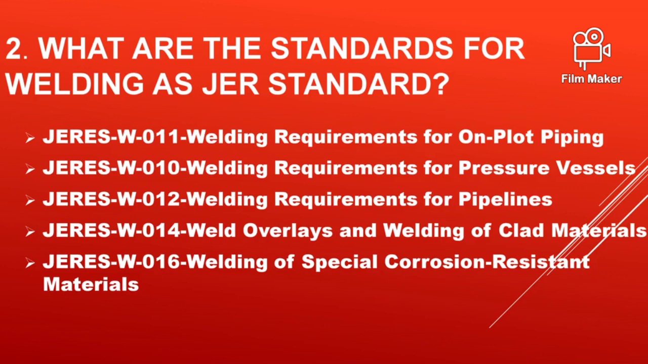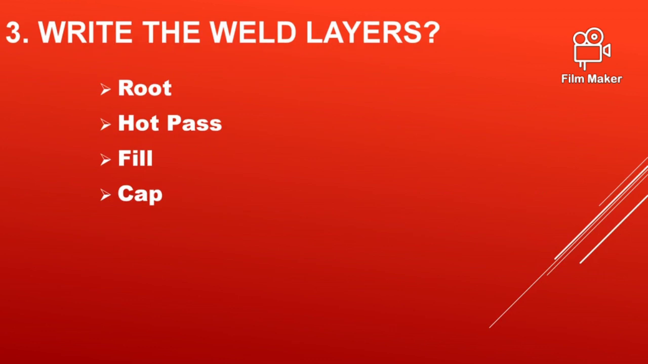What are the standards for welding as per JER standard? That is W11 for on-plot piping welding, W10 for pressure vessels welding, W12 for pipelines welding, W14 for clad materials welding, W16 for corrosion resistant material welding.